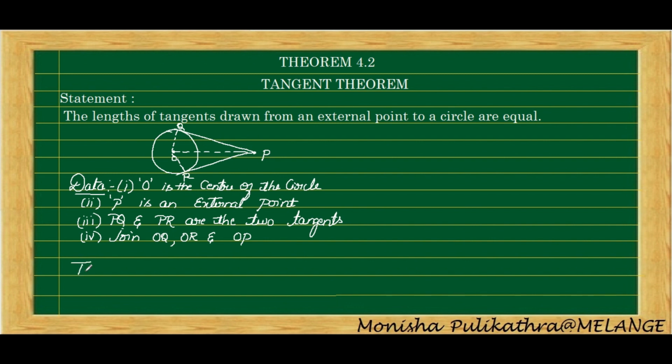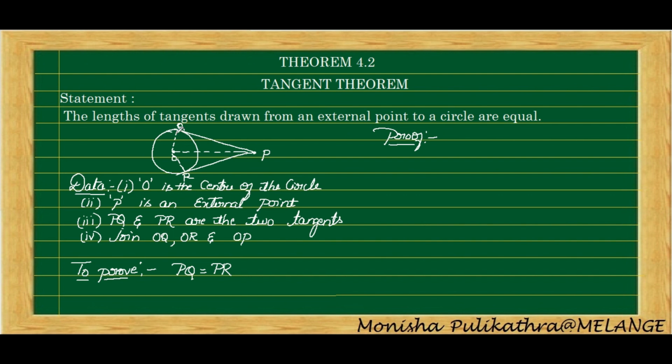So simple. Next, to prove. In order to write this, we need to read the statement once again. That is, the lengths of the tangents, tangents are PQ and PR, drawn from an external point to the circle are equal. We need to prove that if tangents are drawn from an external point to a circle, then these two tangents will be equal. So we need to prove PQ is equal to PR. Okay, here construction is not there, so we can write the proof directly.